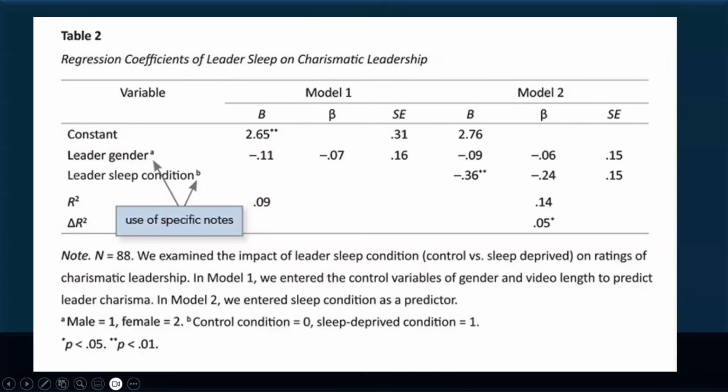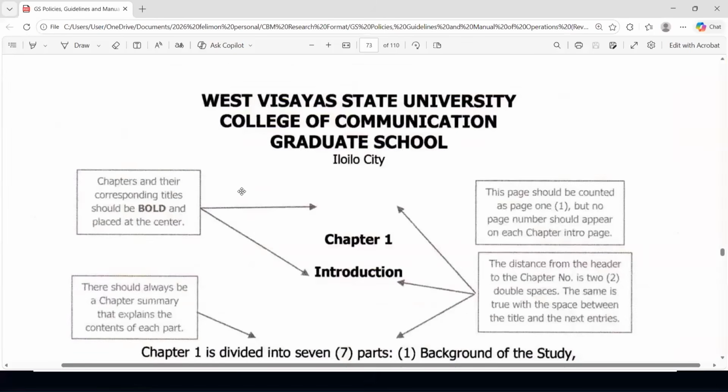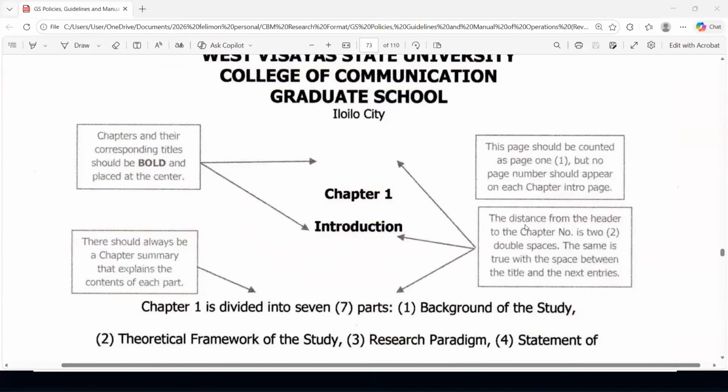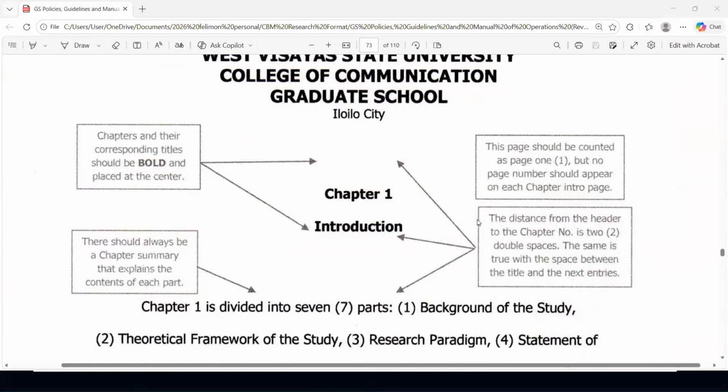Okay, I think before I end, I need to show the important guidelines as shown in the policy. I did not include this in my presentation in the PowerPoint file because I really want to show you the sample file in the policy. There might be a need for improvement on the sample file because in the first place, Iloilo City here, for example, is not bold, but in a guideline a while ago, it's bold. So let's just have an agreement that in the graduate school of our college, address should be bold.